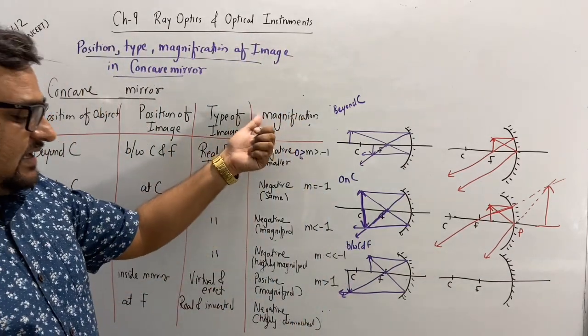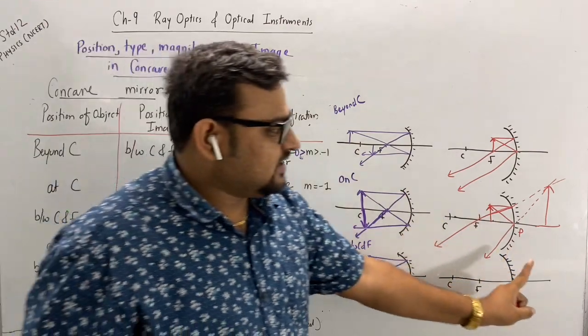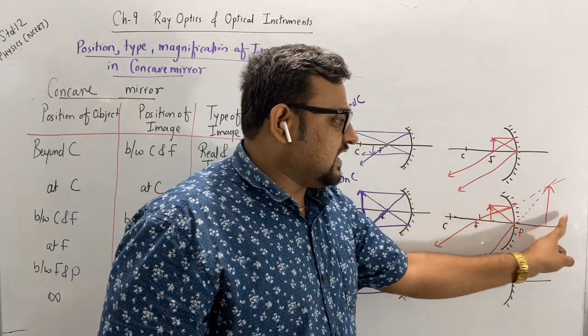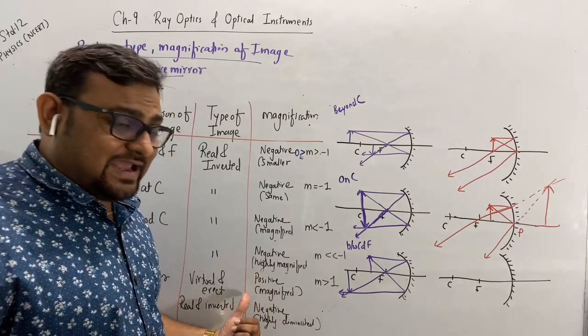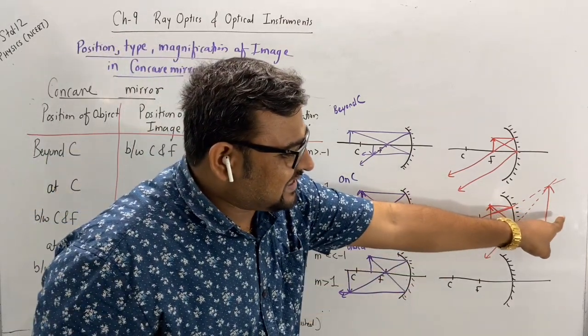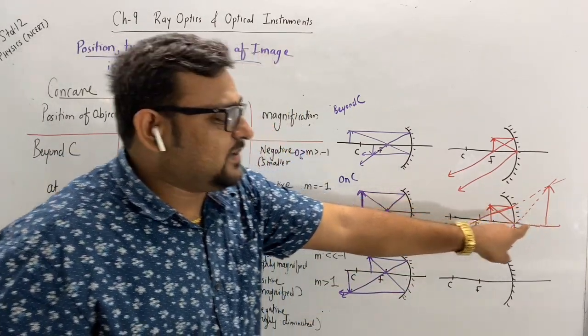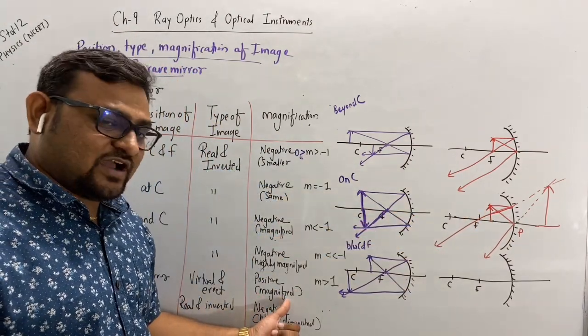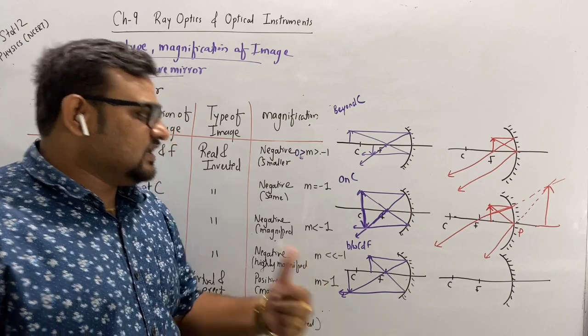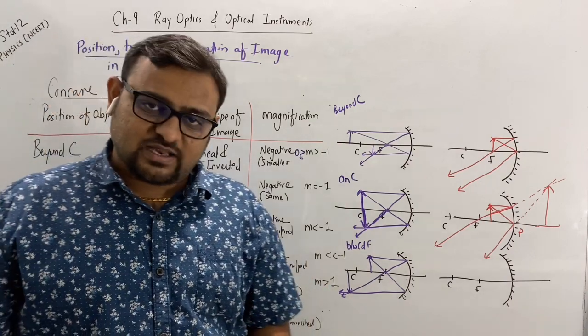Okay, magnification: you can see height of object and height of image are both positive. The ratio will be positive, and you can also see that the height of image is higher than height of object. So it's magnified. So the value of m is greater than 1.